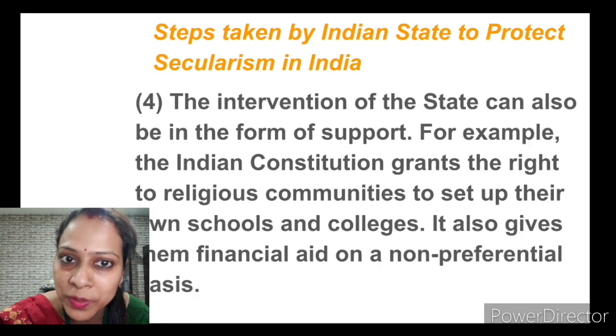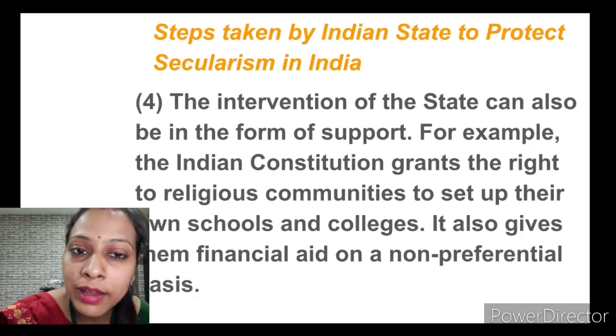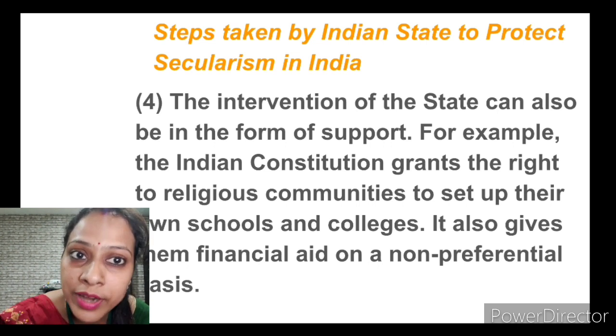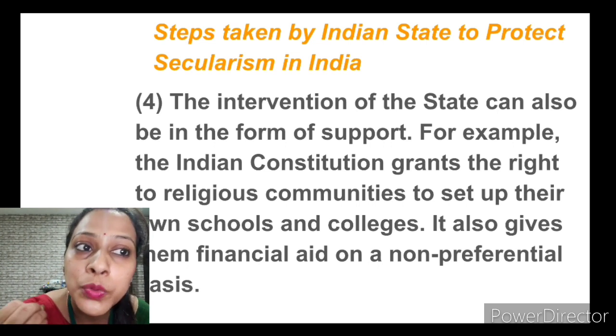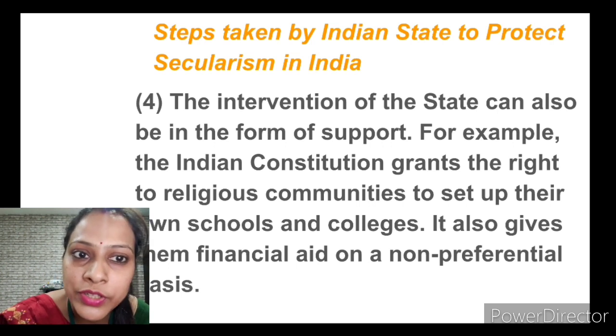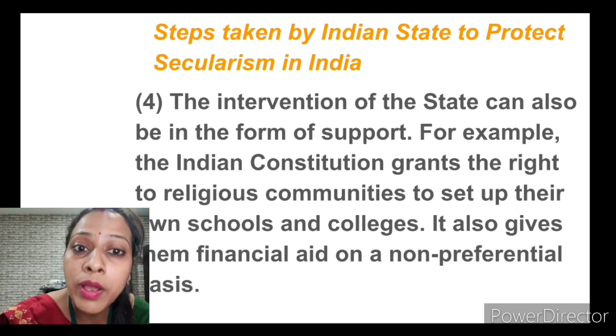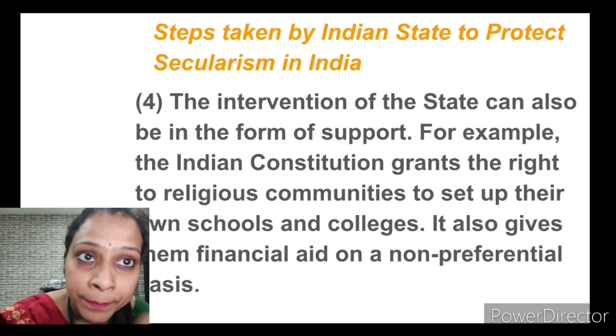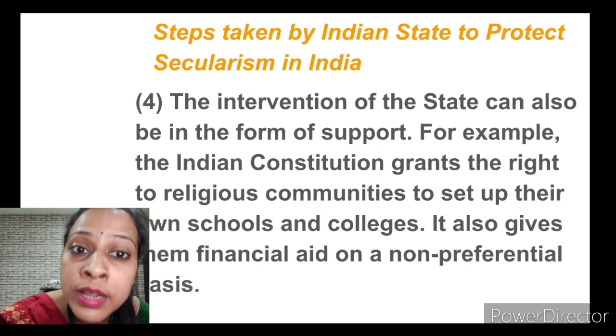Sometimes it is required as well. And number four is when the Indian constitution grants the right to a religious community to set up their own schools and colleges, government is also helping those schools or organizations financially. So in the form of support, sometimes the state can interfere also.